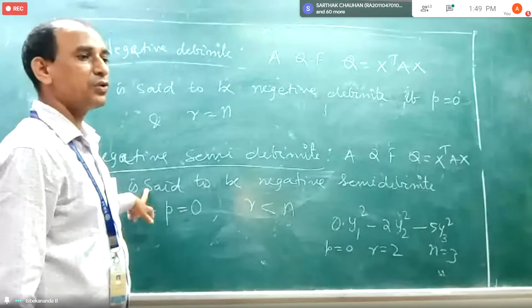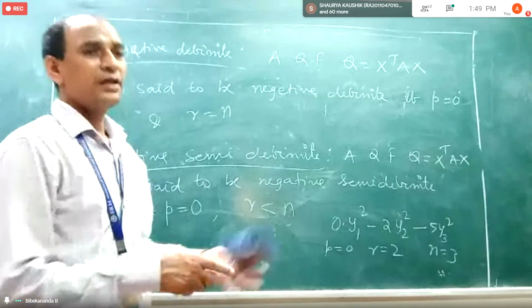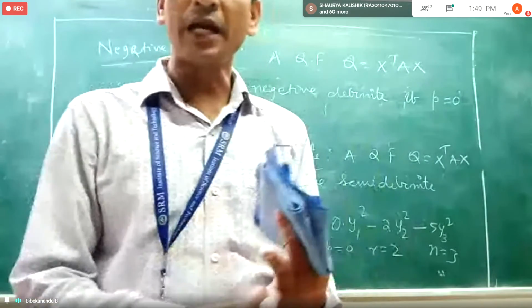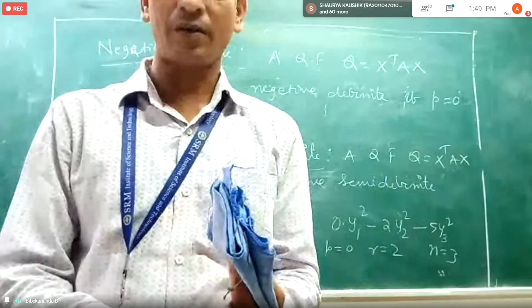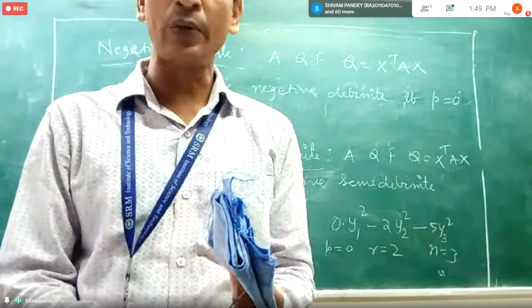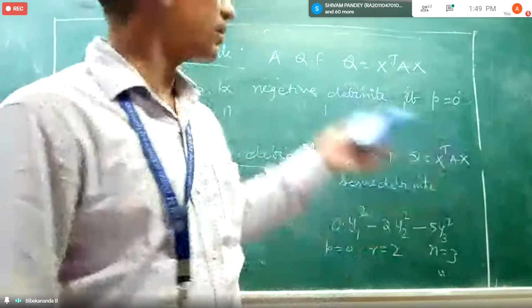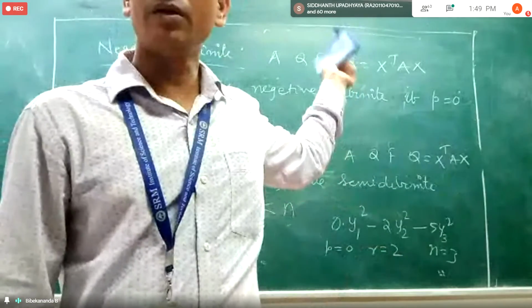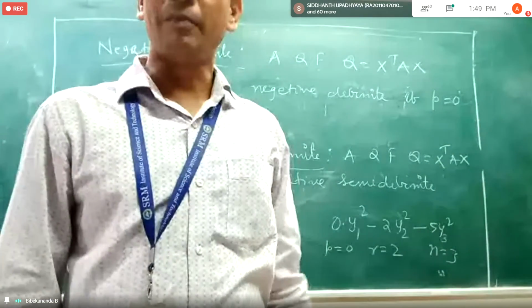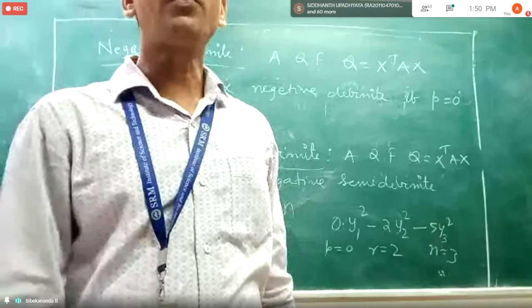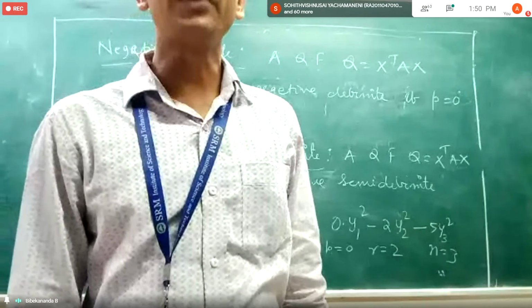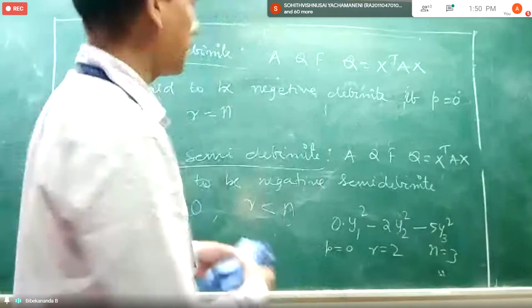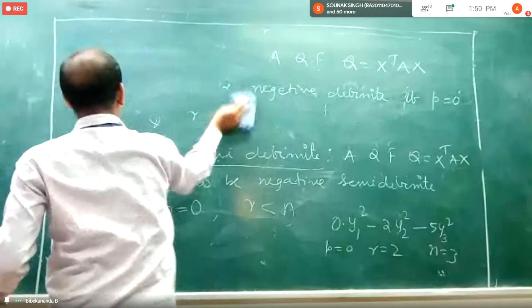Then in the canonical form there will be a zero, there will be a negative term and there will be a positive term. Then that will not come under any one of them. And so that type of form is called indefinite form. If so, write indefinite.